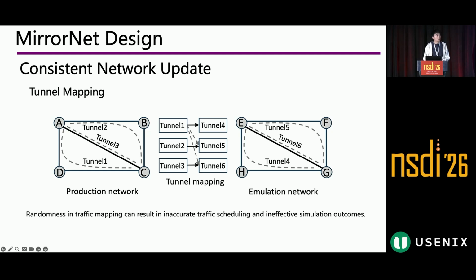To resolve this, MirrorNet established a one-to-one mapping between the production tunnels and emulation tunnels in advance. We do this by analyzing the TE database, the traffic engineering database, and matching tunnels based on attributes such as source, destination, link path, and service level. With this mapping, MirrorNet can inject or replay tunnel traffic and path changes much more accurately, allowing the emulation environment to better reflect the tunnel structure and traffic distribution of the real network.